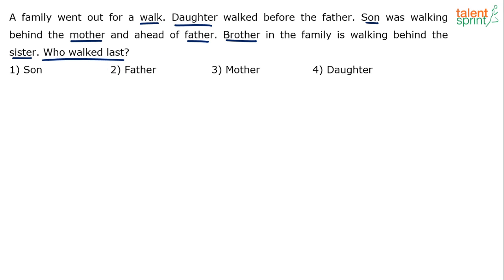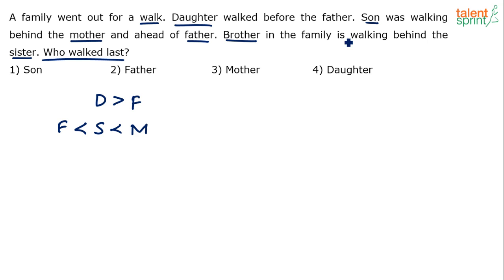Now look at this. Daughter walked before father. Daughter walked before father means can we say daughter is ahead of father? Yes. Greater than, ahead of father. Then son was walking behind the mother. So son is behind the mother. Mother is ahead of son and ahead of father. Son was walking behind the mother and ahead of father, so son is ahead of father. So basically son is greater than father but less than mother. Greater than, less than means in terms of ahead or behind.